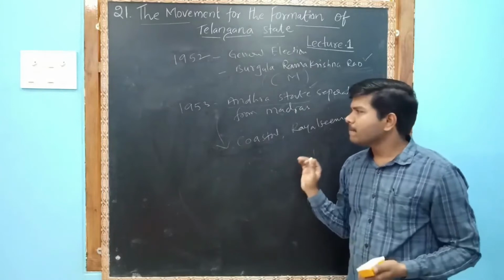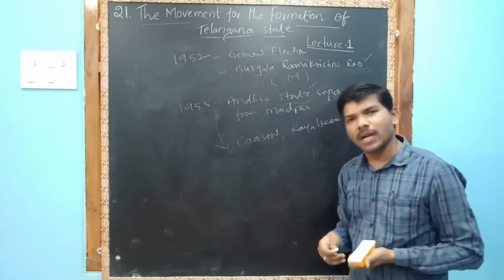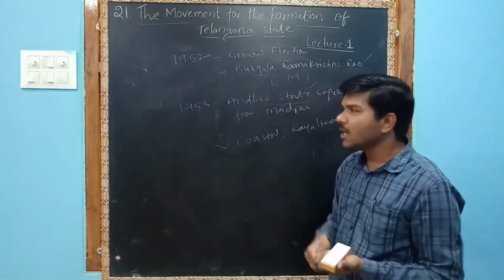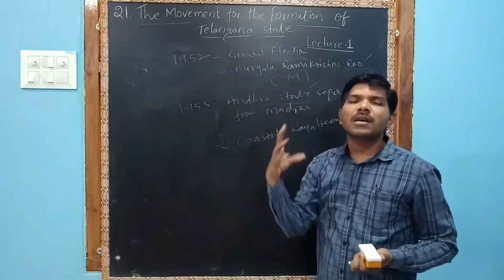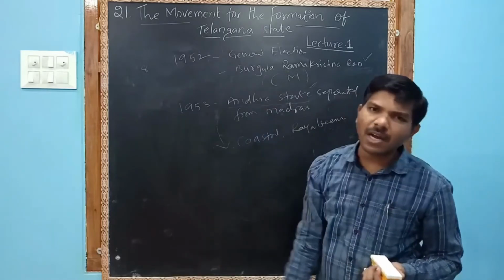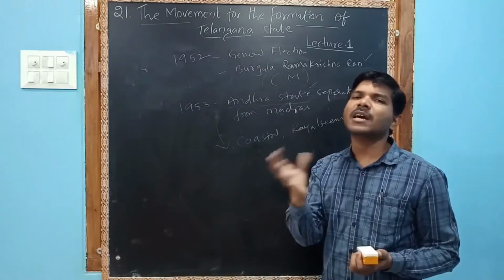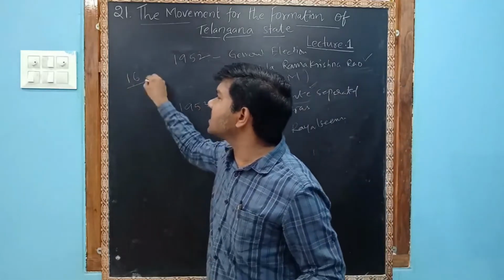Once you see the similarities and differences, we are speaking Telugu, right? Because 8 Telugu speaking districts were there in Telangana, and the remaining? Marathi speaking districts were included in Maharashtra. Kannada speaking districts were included in Karnataka. We just discussed that 16 districts were there.